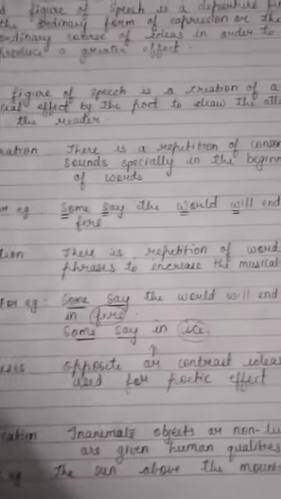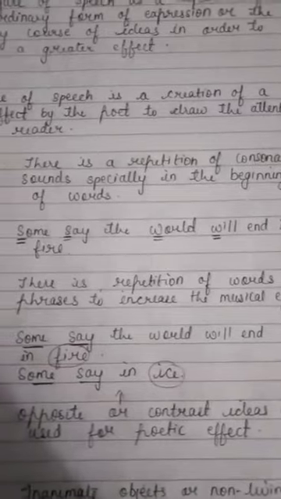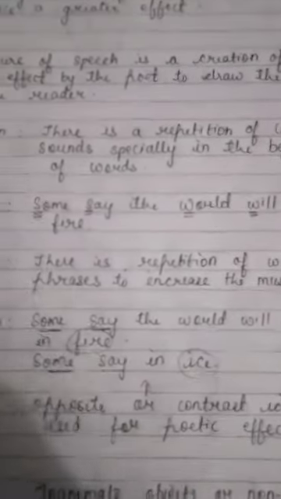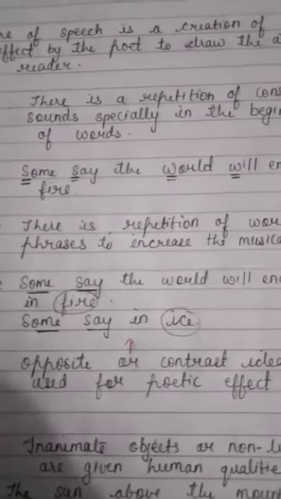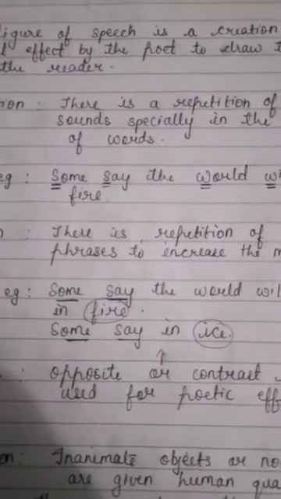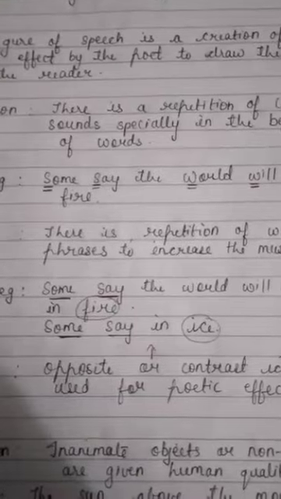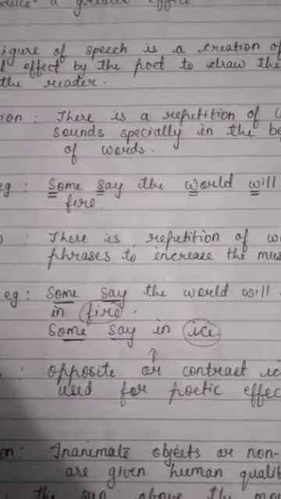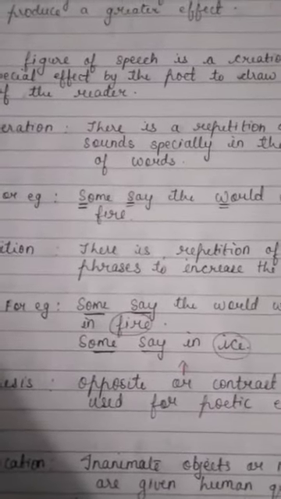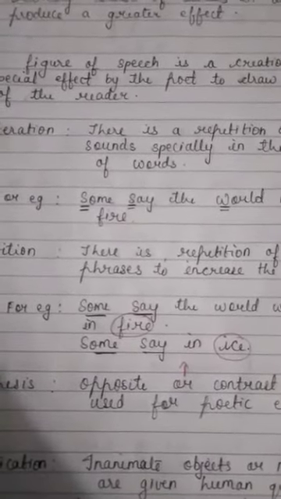This is also a very easy one. What is repetition? There is a repetition of words and phrases to increase the musical effect. Now again with the example: some say the world will end in fire, some say in ice. Here also you can see the words some and say are being repeated by the poet to produce a musical effect, and that is the reason the figure of speech in this line is repetition. I hope I'm clear with you all.